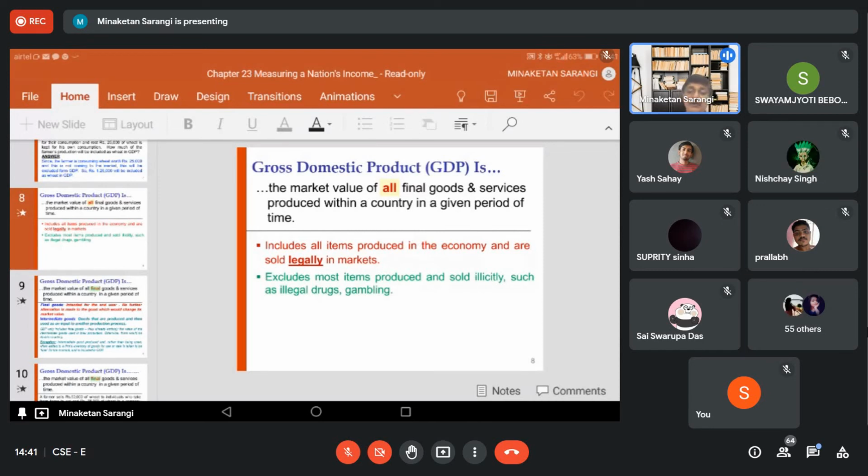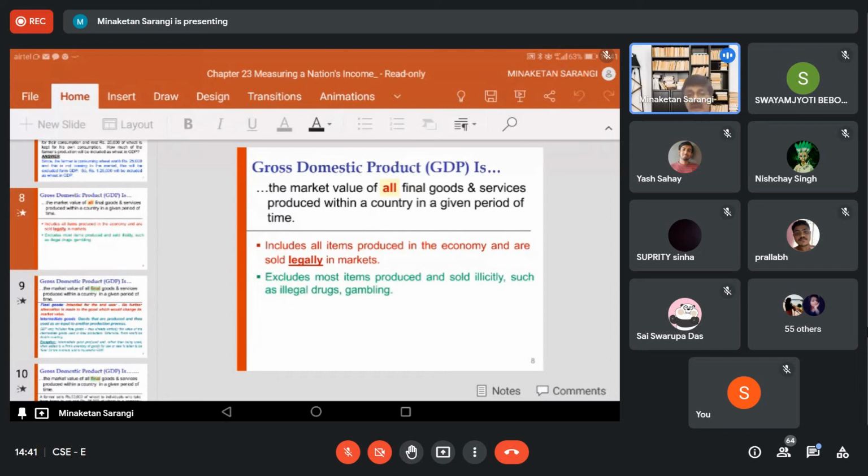In some countries, some drug is legal. In some countries, the same drug is illegal. So the countries where the drug is illegal will not take it into account while estimating the GDP. But the countries where it is legal, these drugs are included under the concept of gross domestic product. So, this is how we define the concept of all.